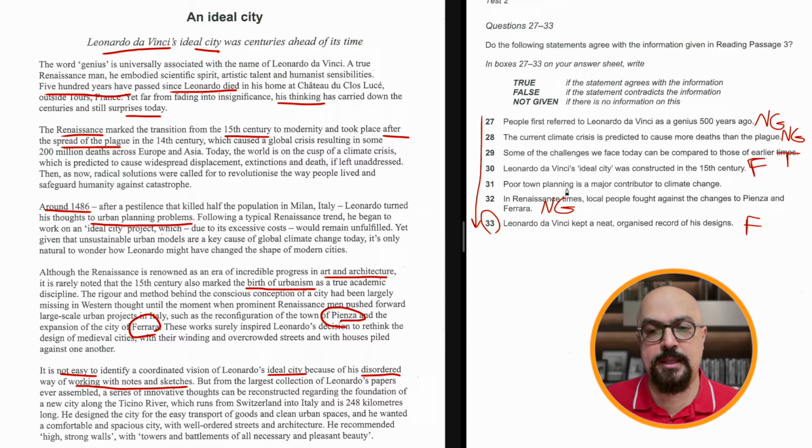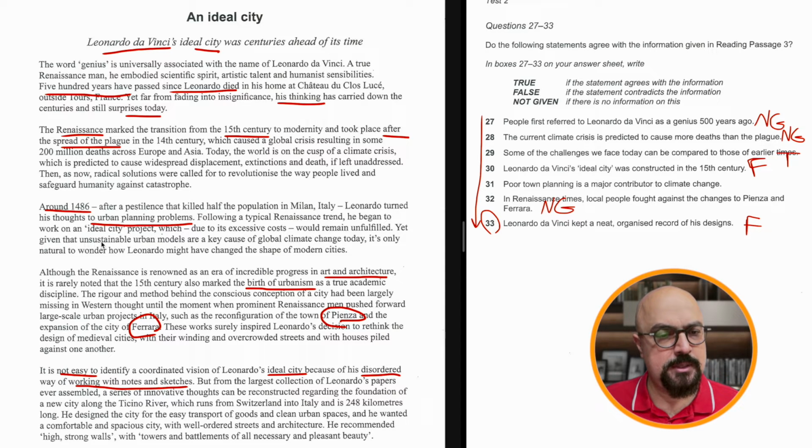Poor town planning is a major contributor to climate change. Wait a second. Okay, given that climate change, poor town planning. Okay, we have.